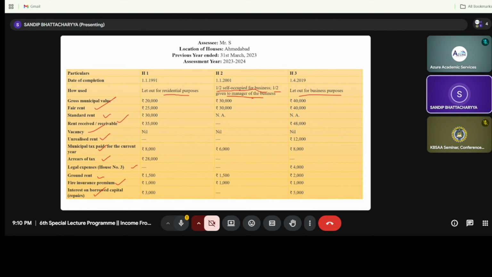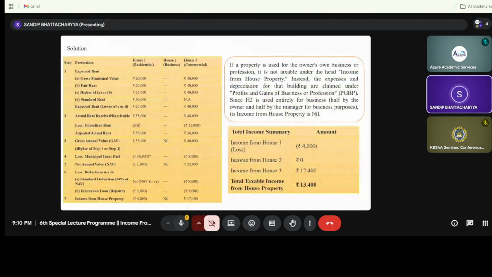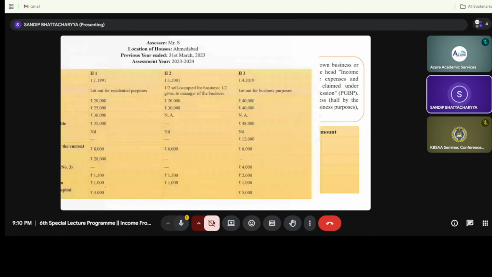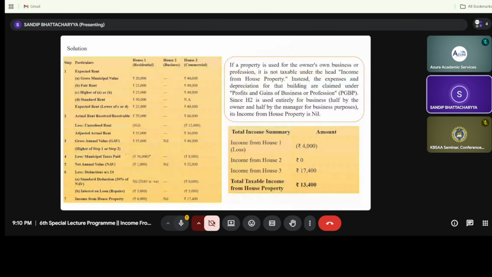So just to consider first, house number 1. As you can see, house number 1 is for the let out purpose, not the self occupied purpose. That is, it is not self occupied, it is for the let out purpose, right? So in case of house number 1, the gross municipal value is there. From this gross municipal value, we need to consider fair rent. So that fair rent or the municipal value, whichever is higher, but restricted to standard rent, that is 25,000.